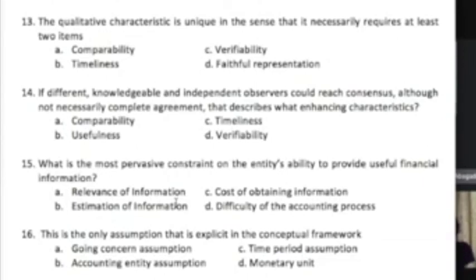What is the most pervasive constraint on the entity's ability to provide useful financial information? Our answer, sir, is letter C, cost of obtaining information. Okay, that's correct. I hope you can recall the cost-benefit consideration, class. We are only willing to produce information because we expect that we will benefit from the information that we'll provide to our financial statement users. Our thinking is we prepare financial reports because this would help convince potential investors and creditors. There has to be cost and benefit analysis.